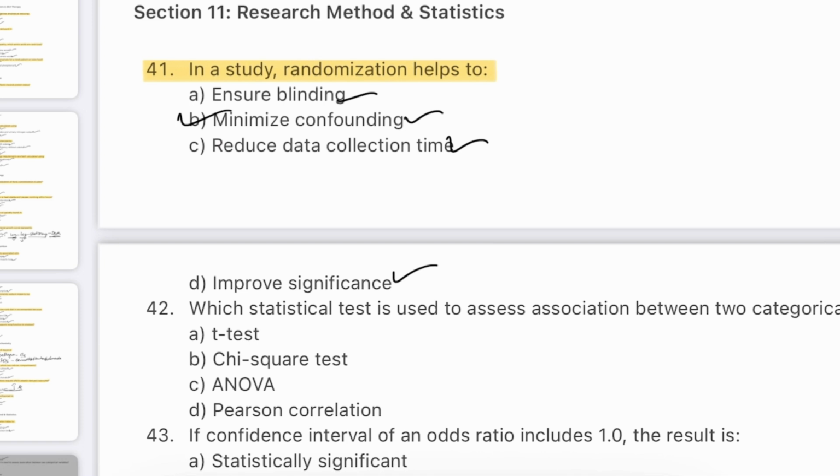This improves the internal validity of clinical trials. It helps ensure that differences in outcome are due to the intervention. It is a fundamental step in randomized controlled trials.